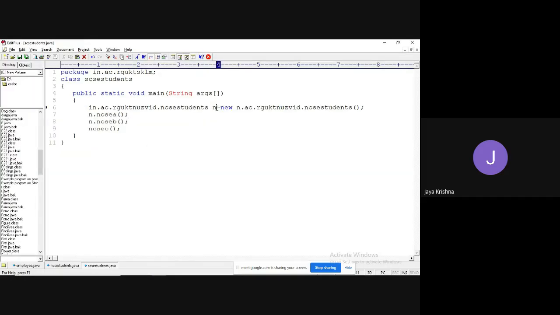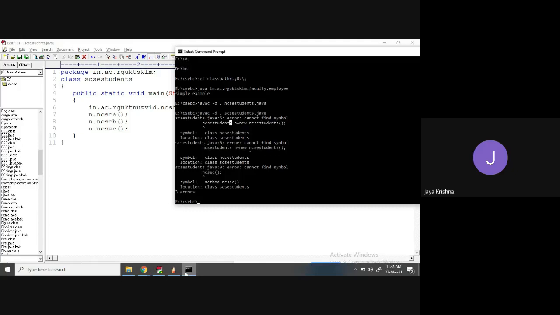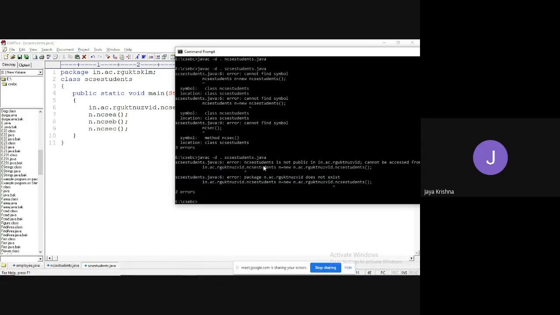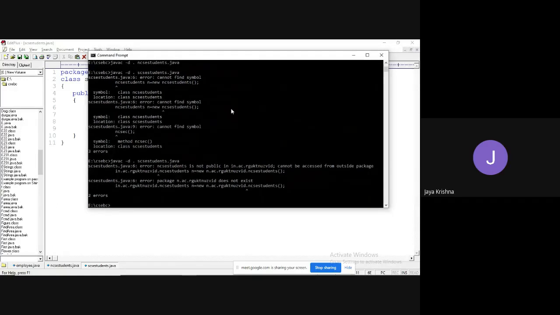Okay, then we have imported, so it means that we move to the location of the NCSC students class file. Then we can simply get the files. So now let me go for this. Now I'm trying to compile. Compile what? NCSC students. What is the problem you got? NCSC students is not public in the package and cannot be accessed from outside the package.